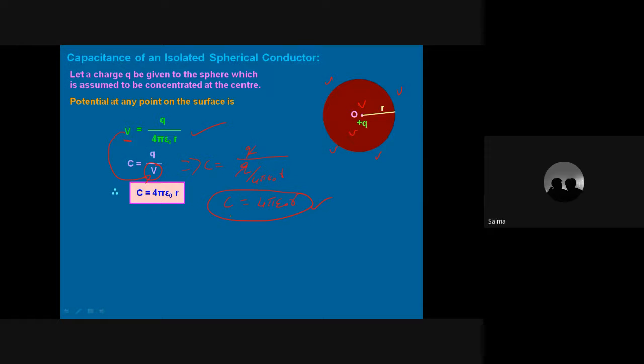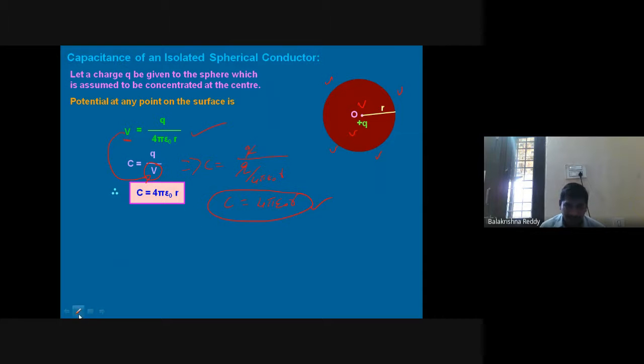Yes, sir. So, this is the way I'll find the spherical body capacitance of the capacitor: C equals 4 pi epsilon naught R. Now, here I will help you understand how big the farad value is. In 4 pi epsilon naught, these three are constants. What is R? R is the radius.